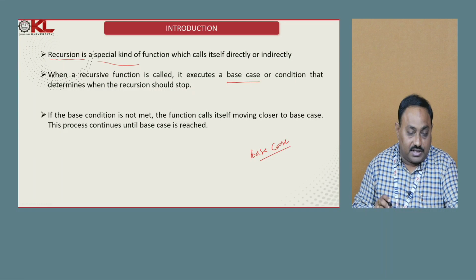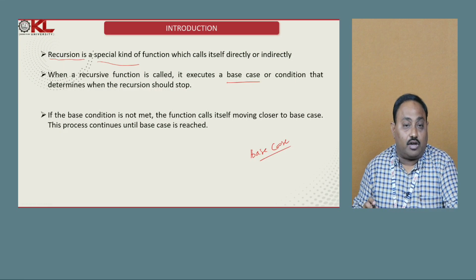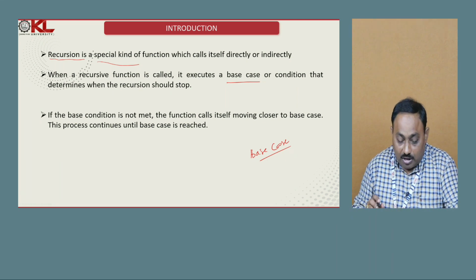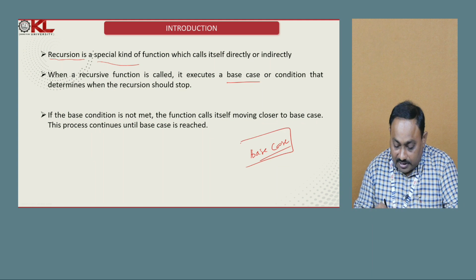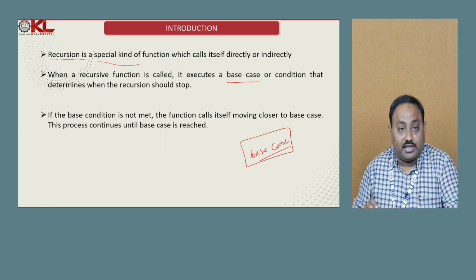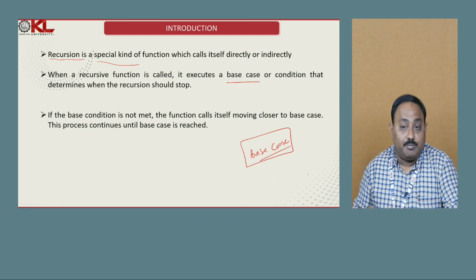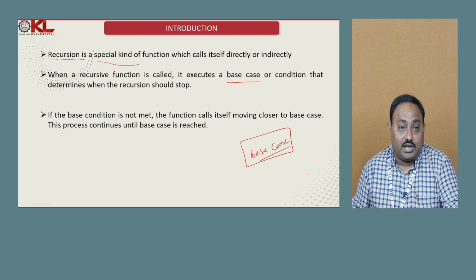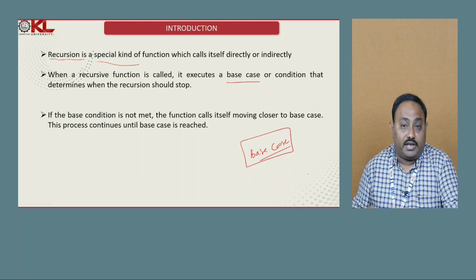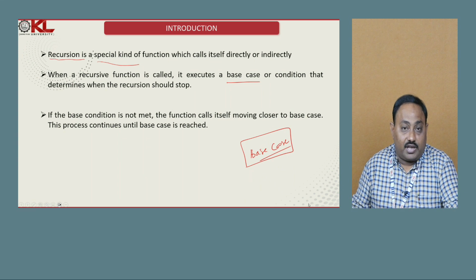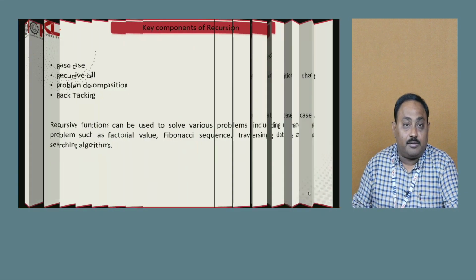When the base condition is reached, it automatically stops the recursive calls, so the continuity of the recursive call completely depends on the base condition. So while writing the base condition, we should be very careful. Unfortunately, if you make any mistake in the base condition, the recursive calls automatically enter into an indefinite loop. That's why, while writing the base condition, we should take a little care.